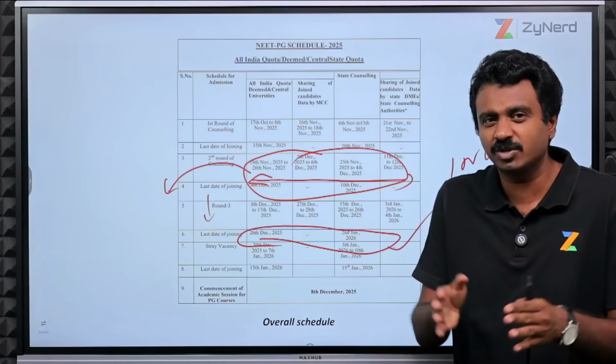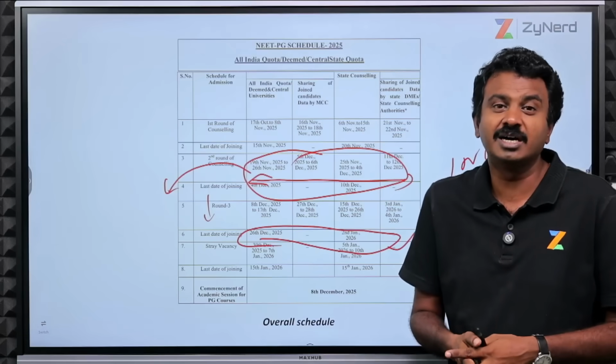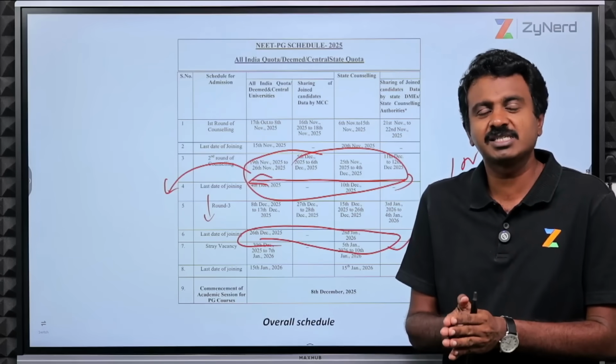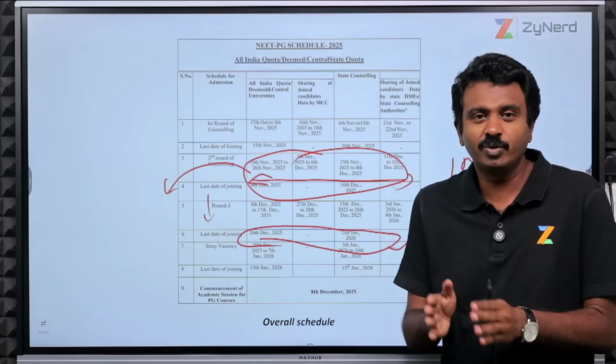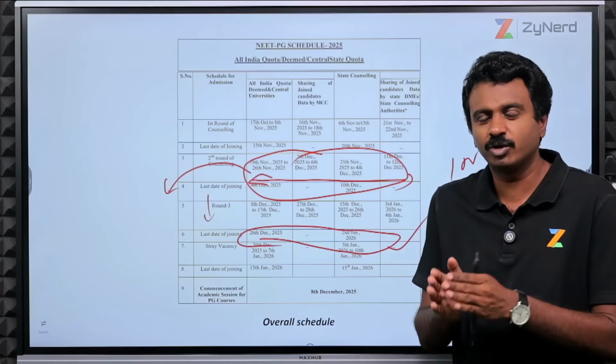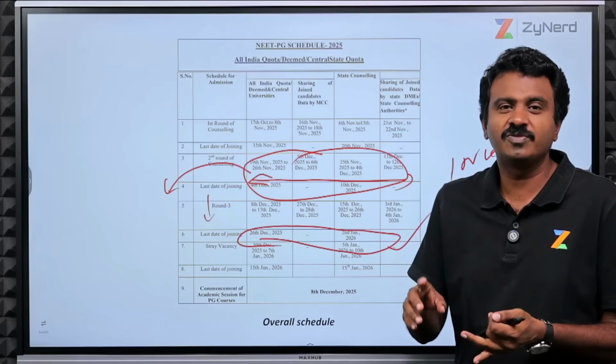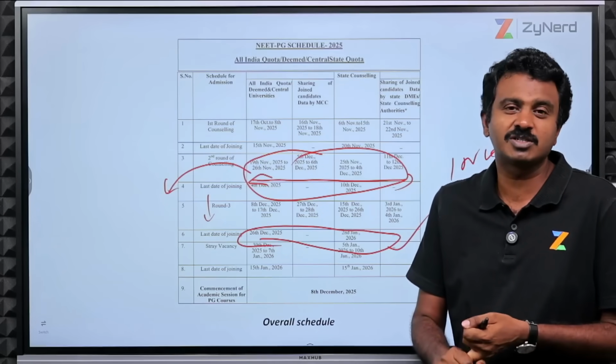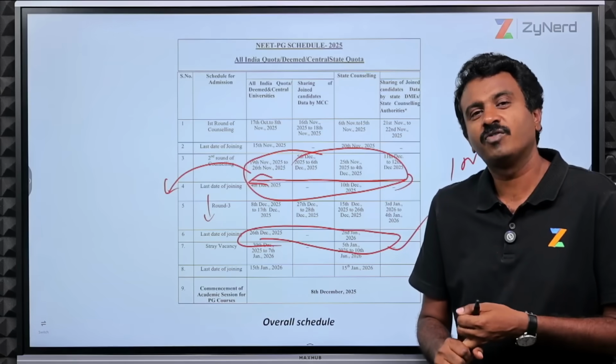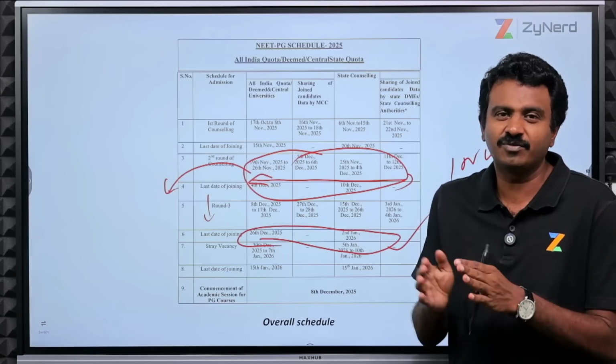In case you have any queries on the timelines, etc., please get back to us. Also have a look at your state timelines and then take the right call. Don't do anything at the last minute. Always have 1 or 2 days buffer, either for choice filling, submission of choices, for joining, or for taking decisions on what to do.